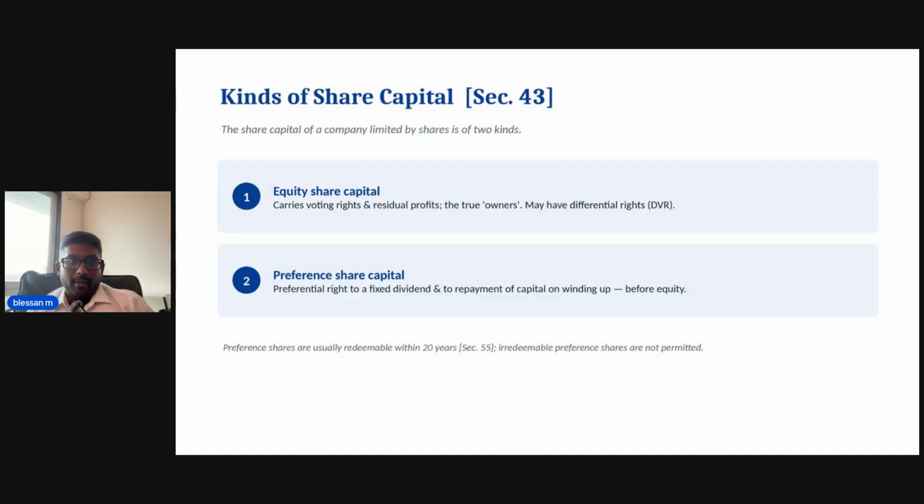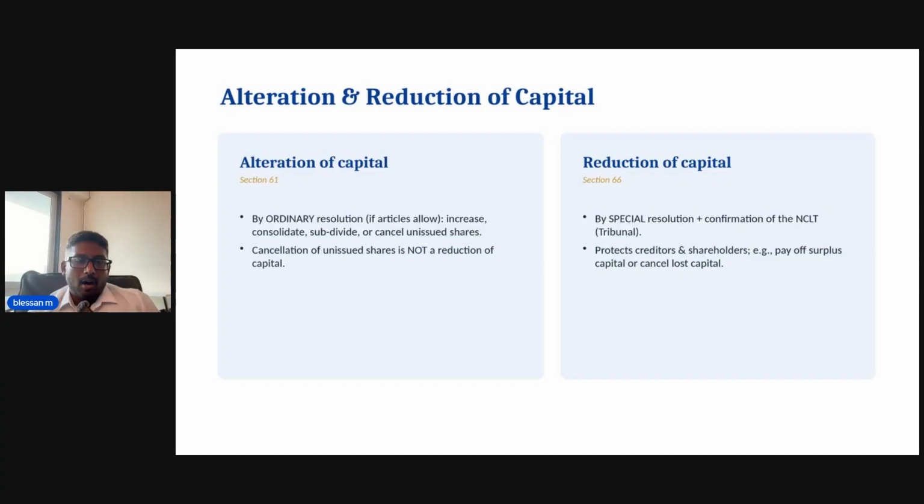One more point: preference shares must normally be redeemed within 20 years as per section 55. A company cannot issue irredeemable preference shares, shares with no end date. Now, here's where the students slip up: the difference between altering the capital and reducing it. Watch carefully. Alteration and reduction of capital, section 61 and 66.